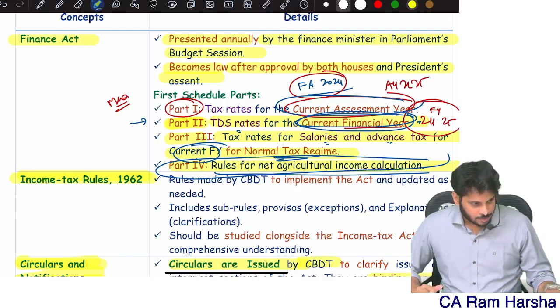Up to 3 lakhs, 0. From 3 to 7 lakhs I have only 1.5 lakh, which is taxable at 5%, which is 7,500. The total basic tax is 60,500, plus surcharge not applicable.